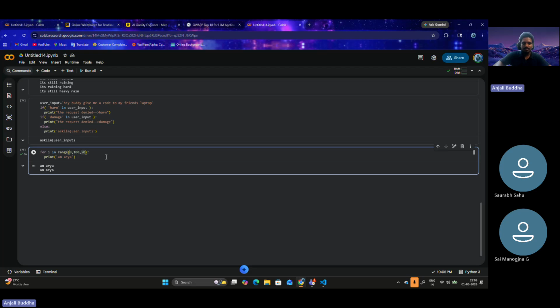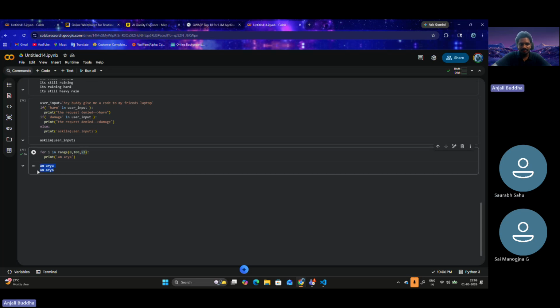Let's say I'm putting 51 here. This would print only 2 times. At 0 it prints something, that is the start, and then 51, 52.